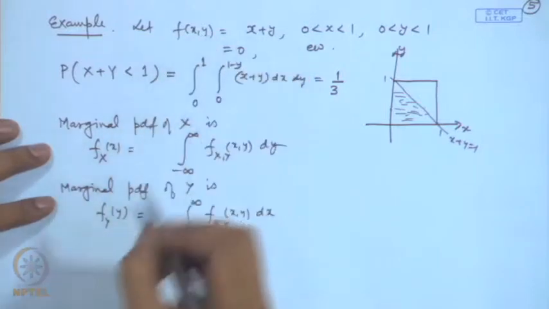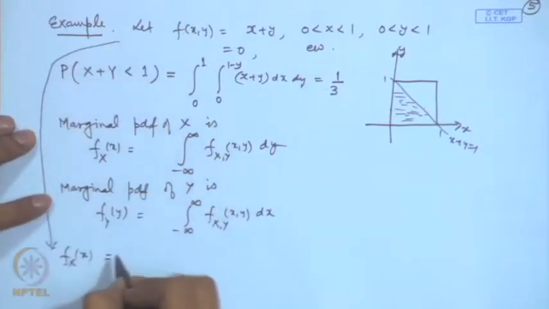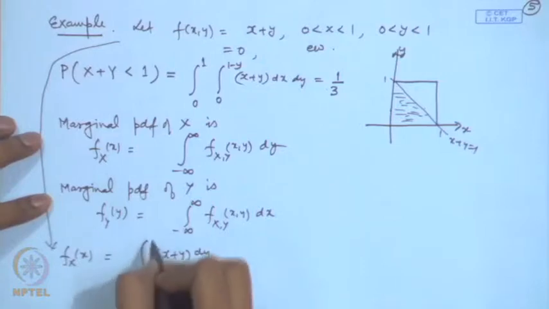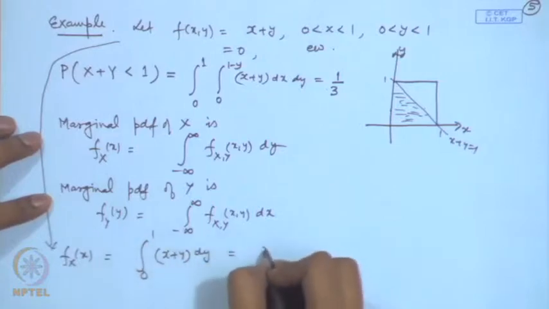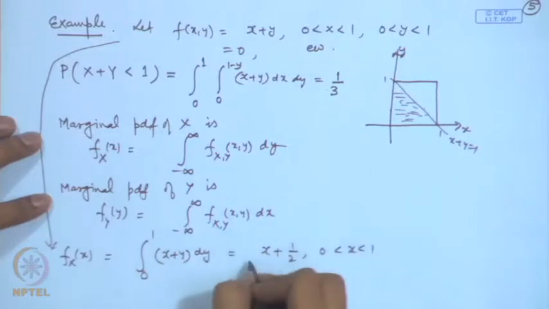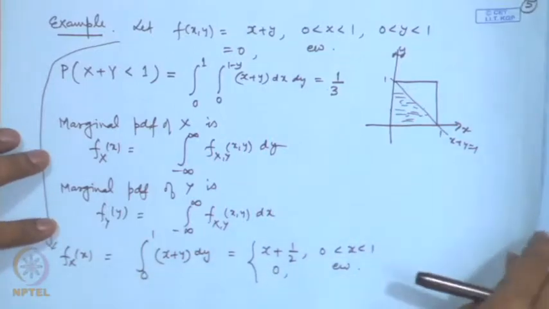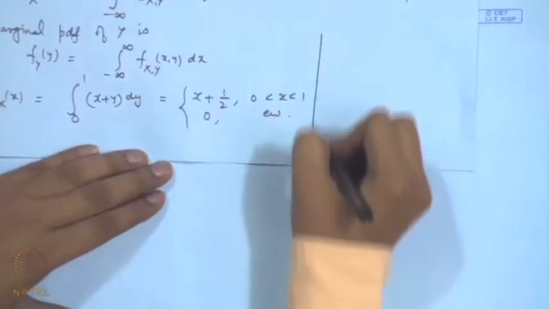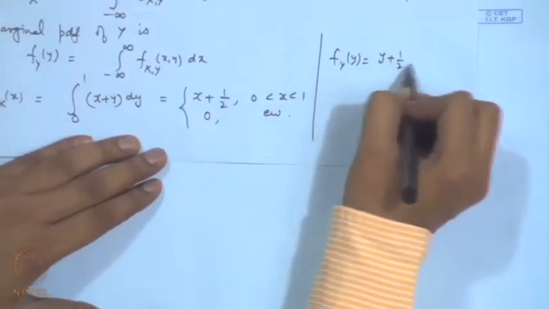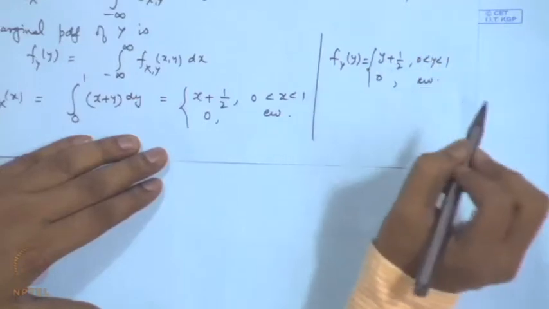For example, in this particular case f_X(x) will be equal to the integral of x plus y dy from 0 to 1, that gives us x plus half. Similarly, f_Y(y) will be y plus half for 0 less than y less than 1 and 0 elsewhere.